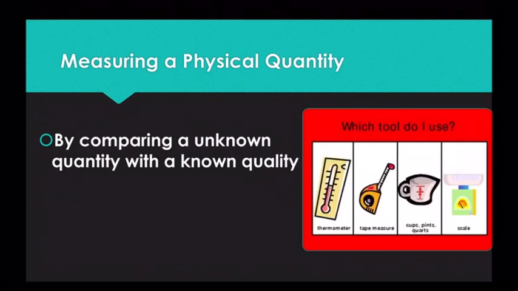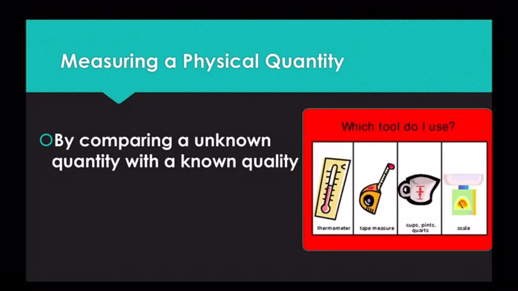Now we move on to measuring a physical quantity. How do we measure physical quantities? Suppose you have got a glass of milk in your hand. How would you measure how much milk is there in the glass? For that, you need to compare the amount inside the glass with some similar material of the same quantity.